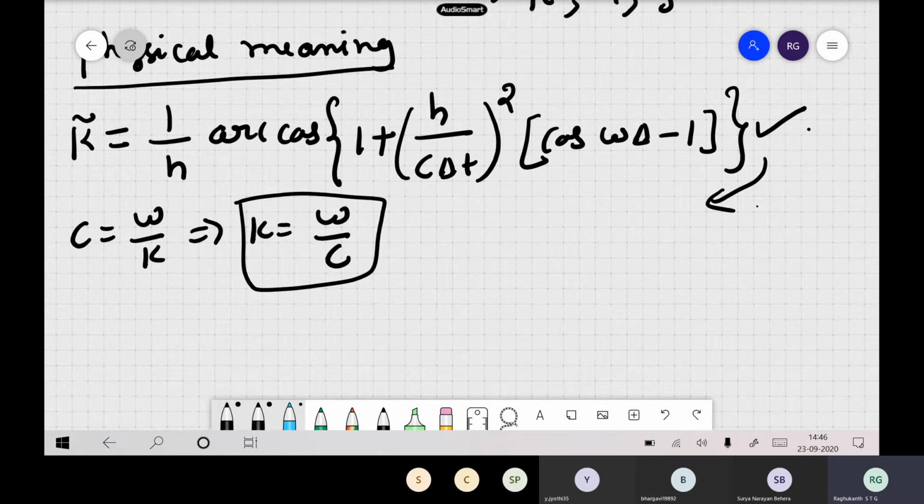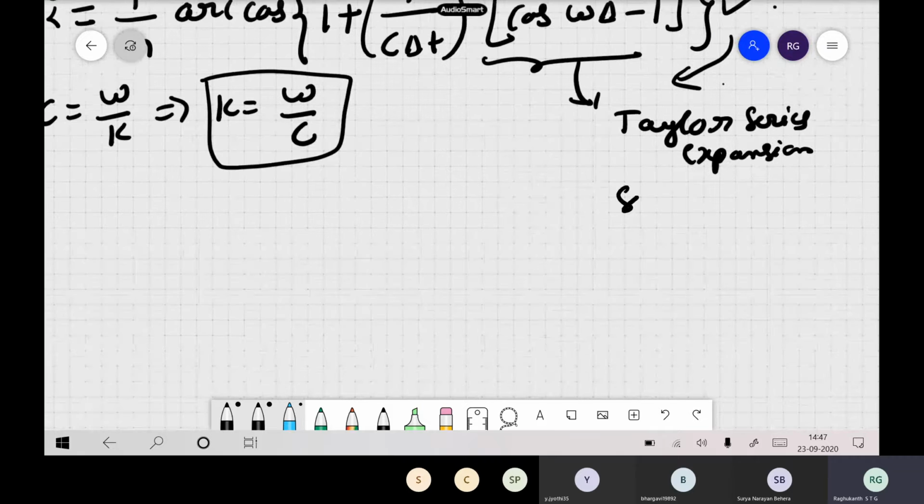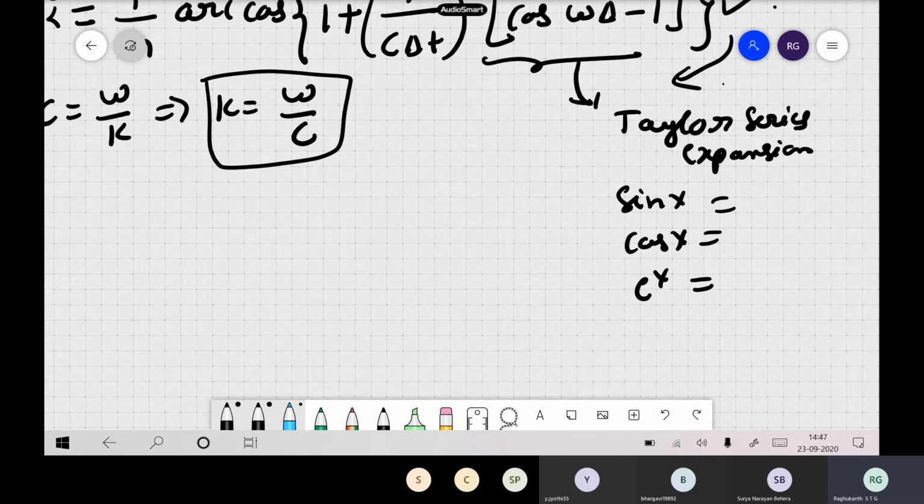Now in this expression, the quantity cos omega delta t, you can write in terms of Taylor series expansion. The expansions for sin x, cos x and e to the power of x are already available, so you can write 1 plus x, x square by 2 factorial, and so on.